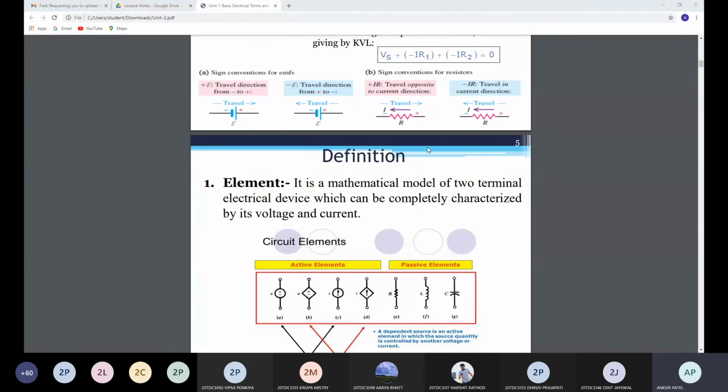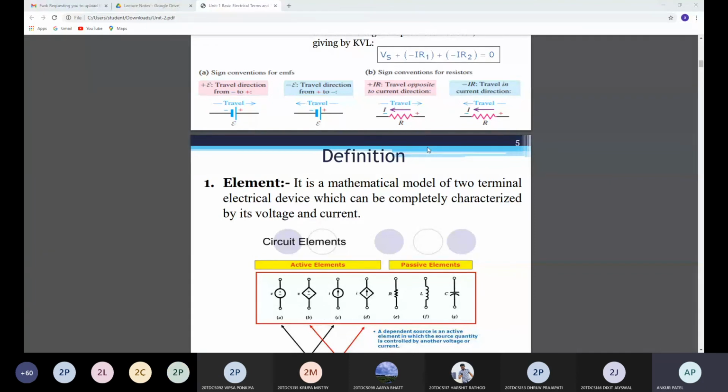Anyone want to share anything regarding this first unit? The second unit we already started today with KVL and KCL. We will do some examples for KVL and KCL in the next lecture tomorrow.